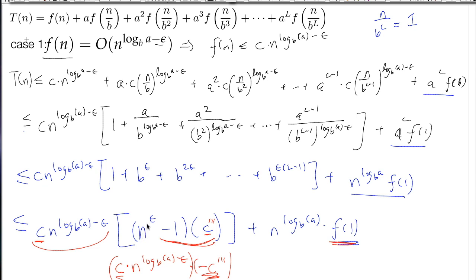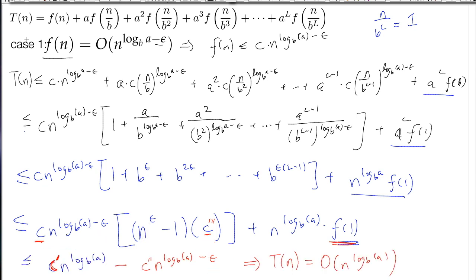The n to the epsilon? Ah, that is important. Because I had a minus epsilon right here. I had n to the minus, like blah minus epsilon, times n to the epsilon there. So that's why I got rid of this minus epsilon here. That's why this is the higher order term. Question?